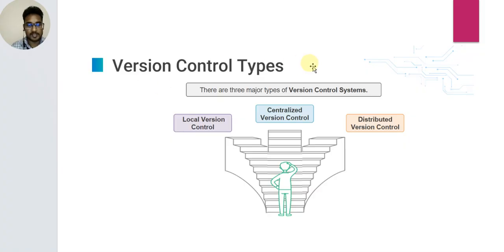Version control system types. There are three types of version control system. Number one is local version control system. Number two is centralized version control system. Number three, distributed version control system.